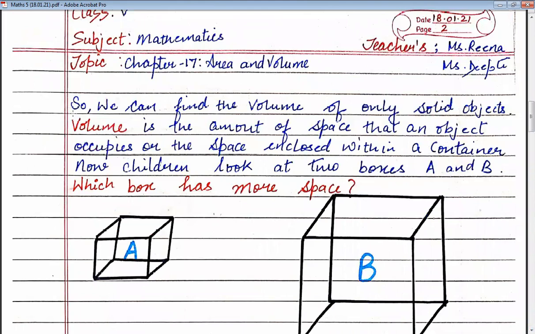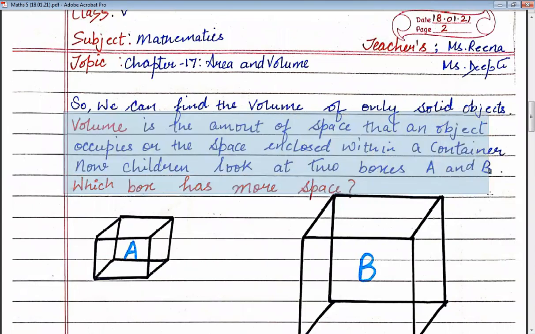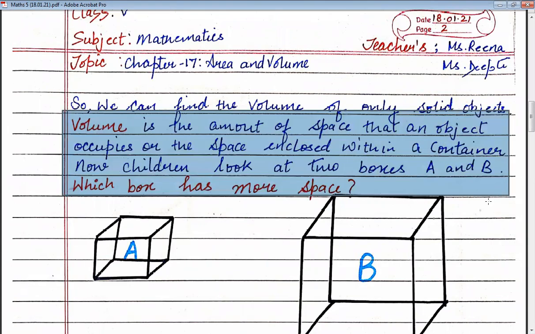So let us discuss what a volume is. Now children, volume is the amount of space that an object occupies or the space enclosed within a container. Now look at the first carton. What is the space occupied by this carton?